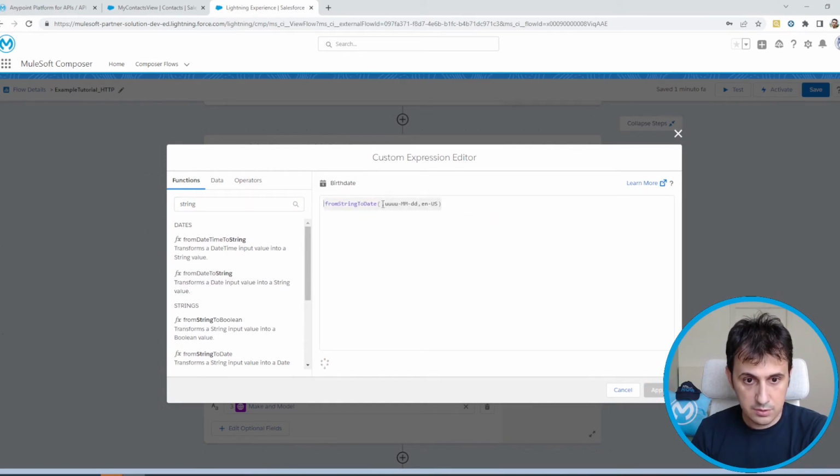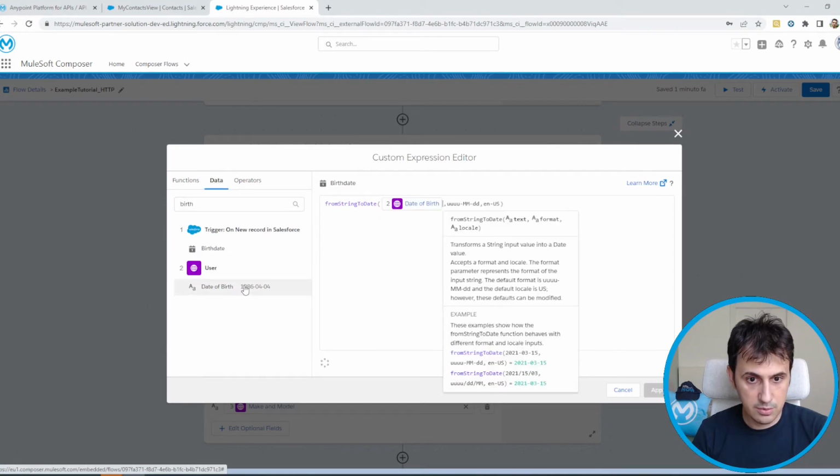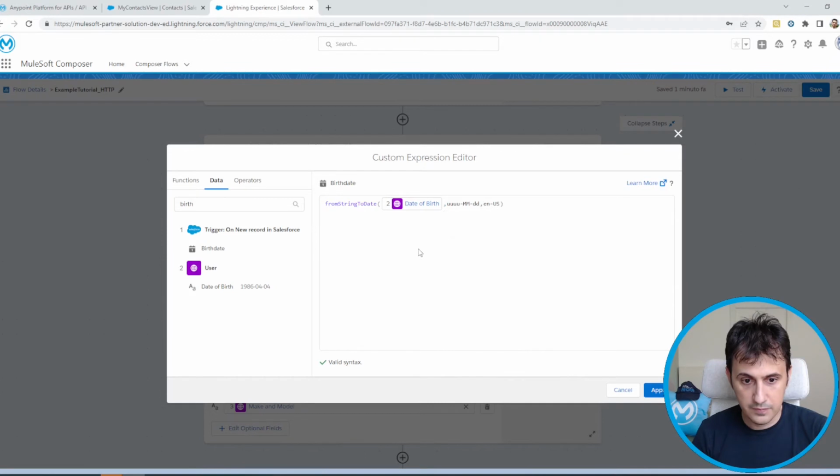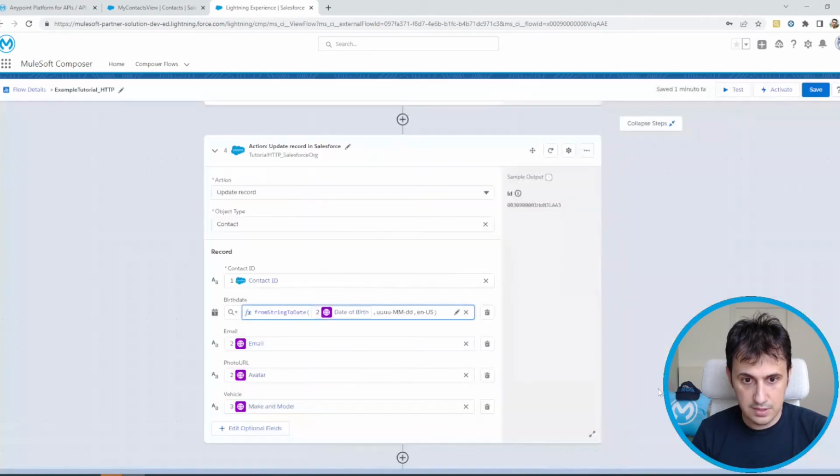Now I have to input the date here, so the date of birth, and it converts in the following format. Okay, the syntax now is valid. We just save. Previously we used activate directly, but for testing purposes it's better to just click test.